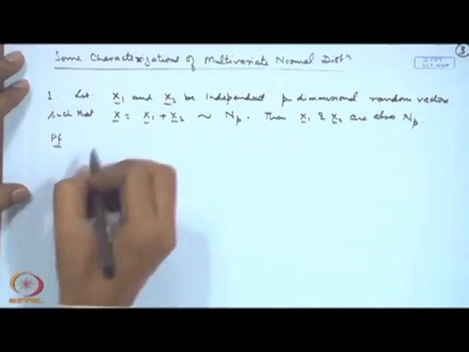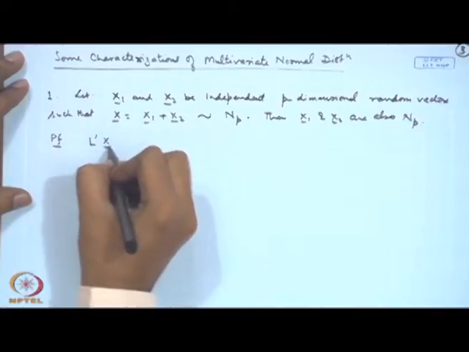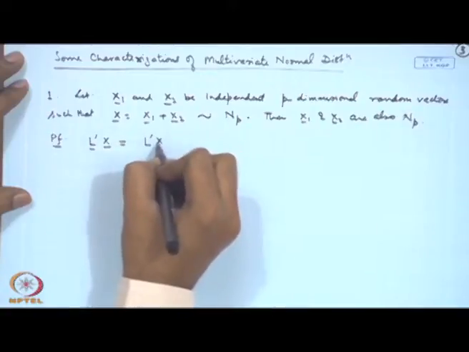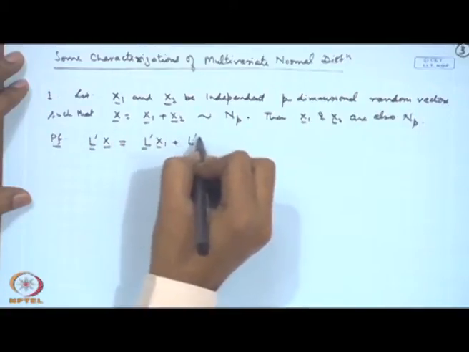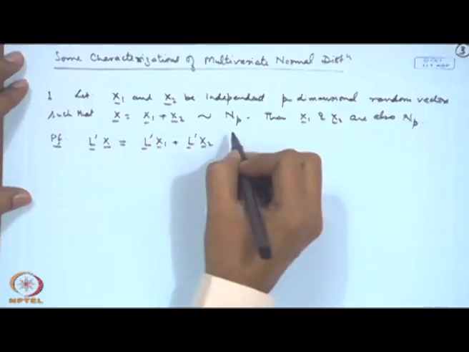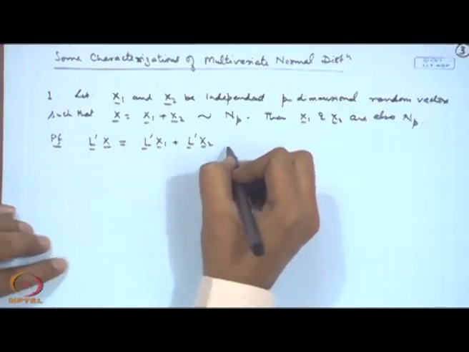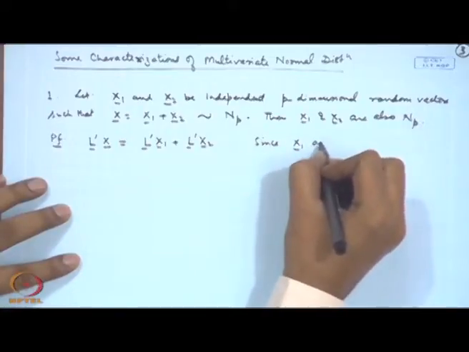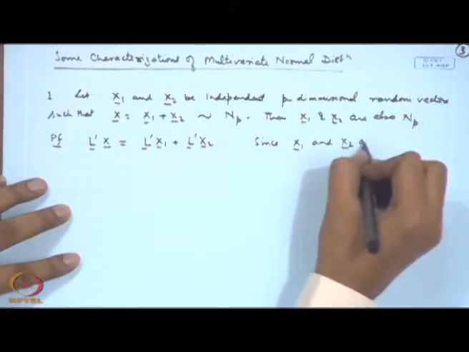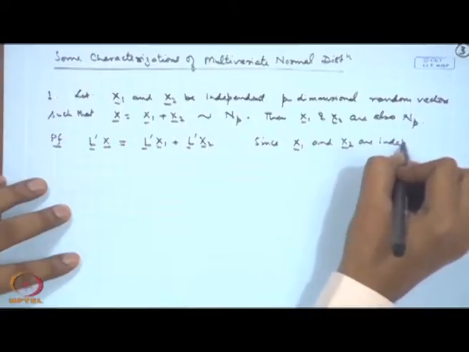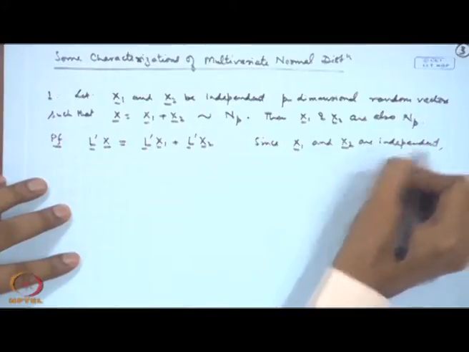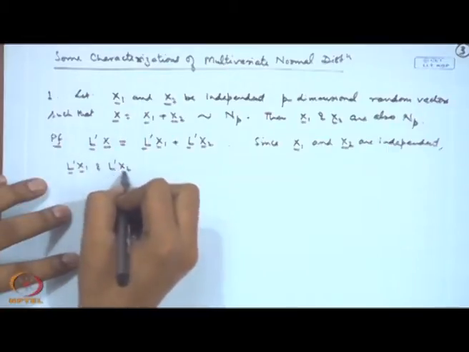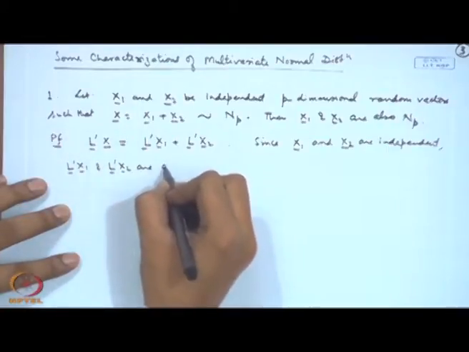Let us look at the proof of this. Let us consider, say, a linear combination of the components of X. So that is becoming l' X1 plus l' X2. Now, since X1 and X2 are independent, l' X1 and l' X2 are also independent.